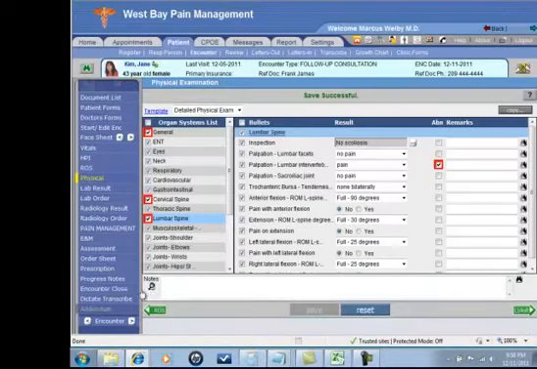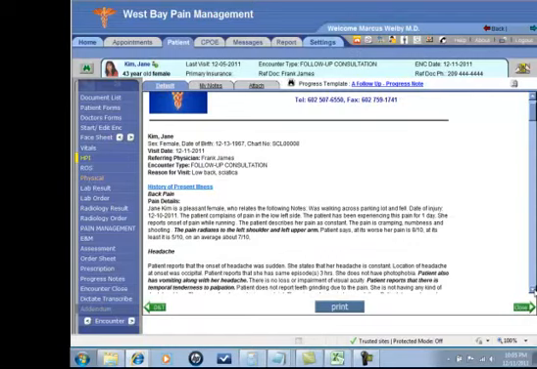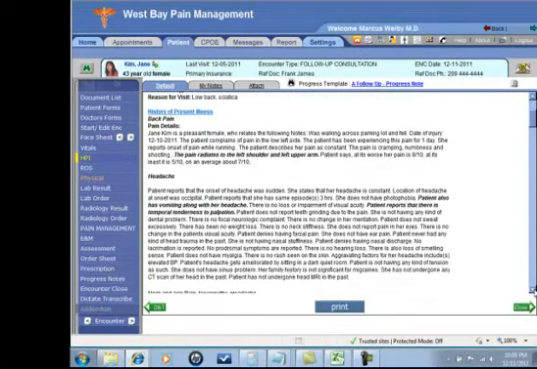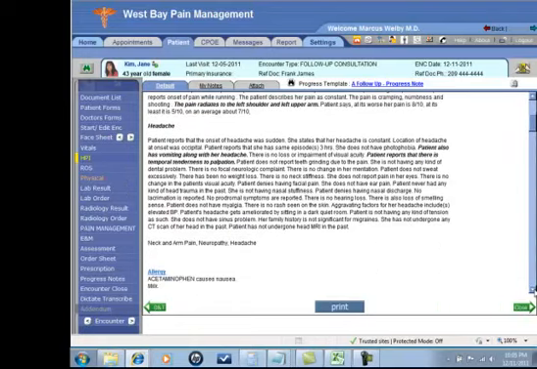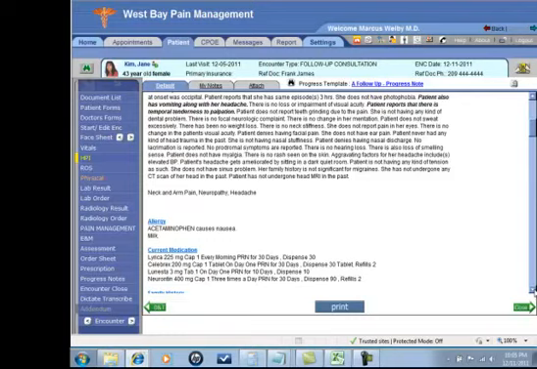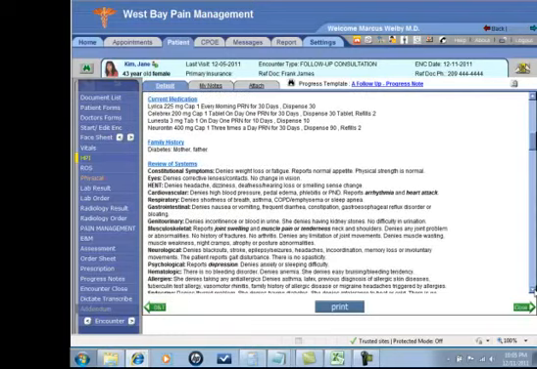Everything that we're doing is going towards creating our progress note. Notice that just based on the point and click, the system has created a nice note for us. So just based on this, you can get actually nice sentences created, but you can also put your mouse in here if you need to move a sentence or a paragraph around. It also brings in her allergies, current medications, family history.